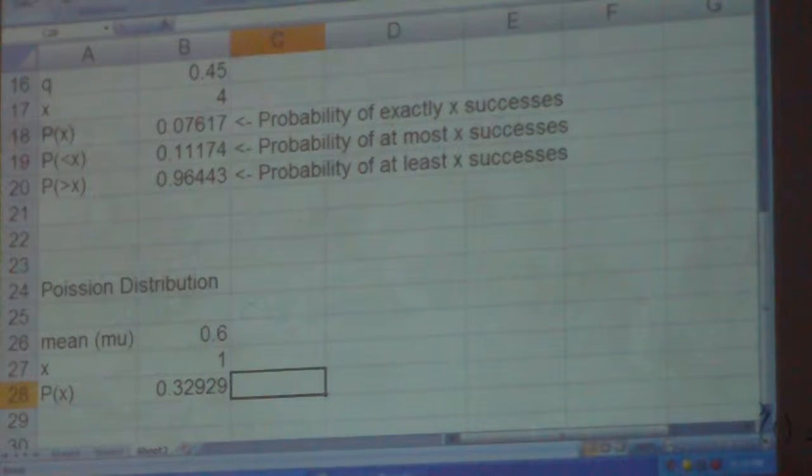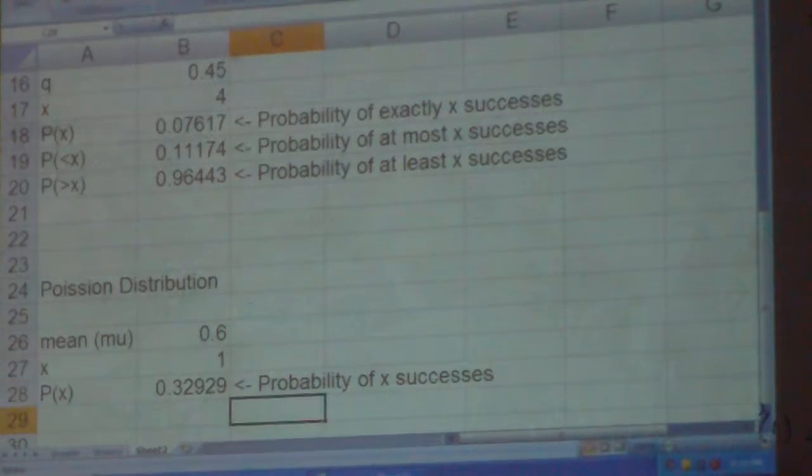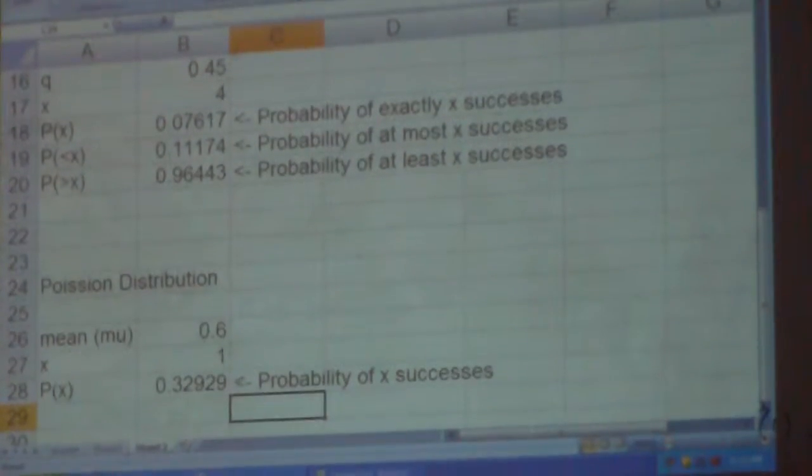And that would be the probability of x successes. That's actually the probability of getting one hurricane hit the mainland. It's a pretty good chance, right?